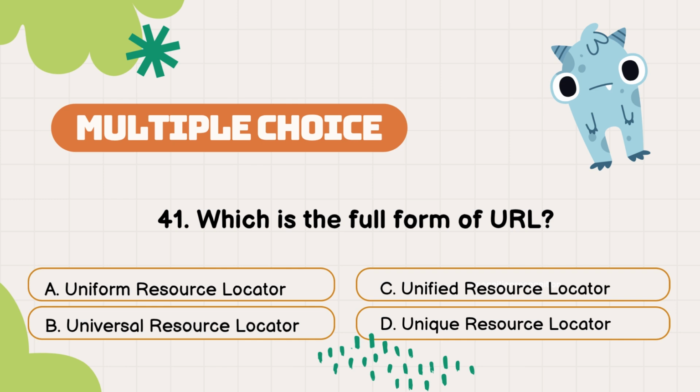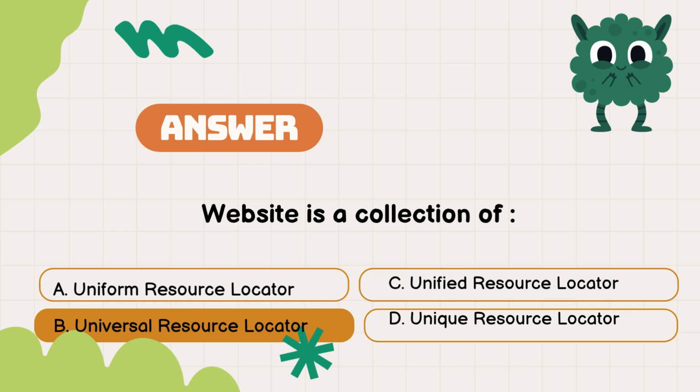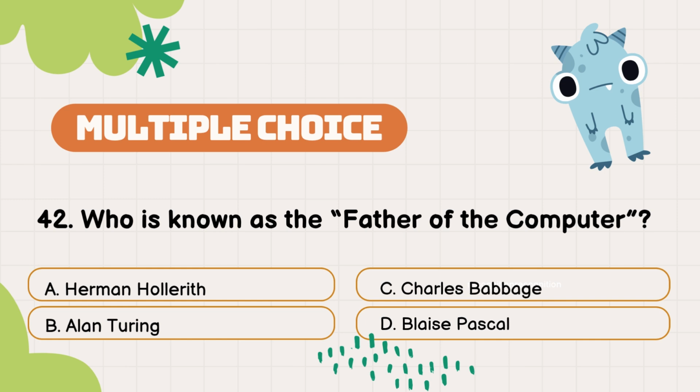Question number 41. Which is the full form of URL? The options are A. Uniform Resource Locator, B. Universal Resource Locator, C. Unified Resource Locator, D. Unique Resource Locator. The correct answer is option B. Universal Resource Locator.